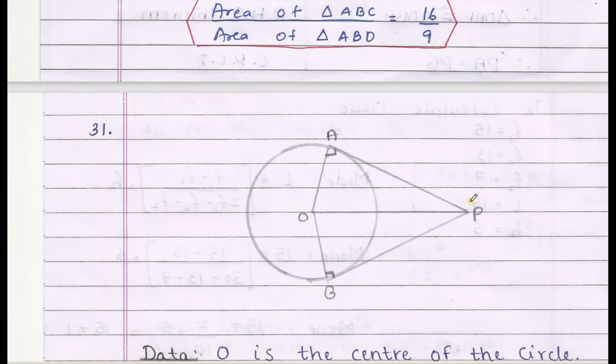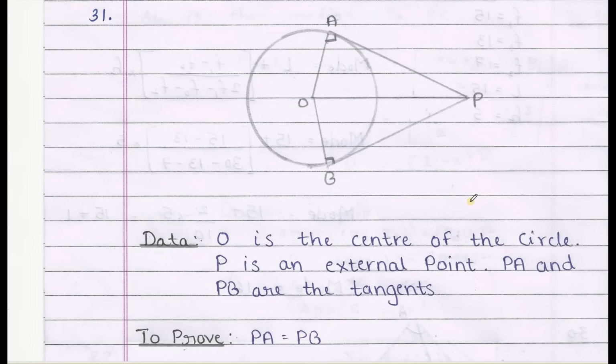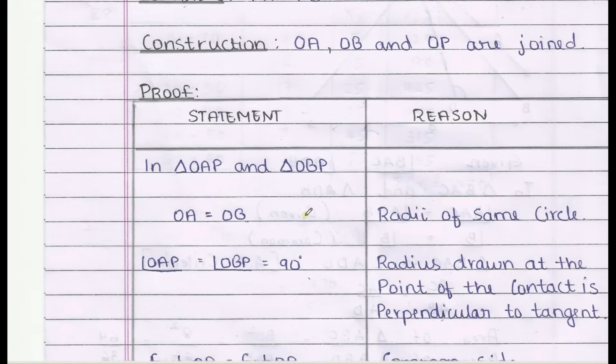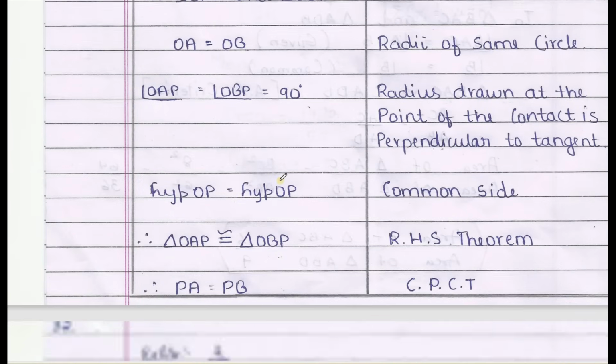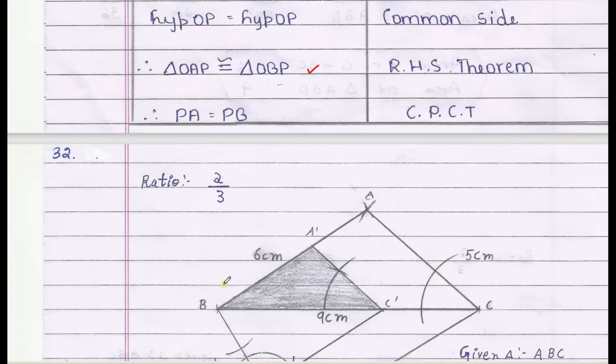31st question, most repeated question. Theorem, 3 marks theorem: the lengths of tangent drawn from the external point to a circle are equal. First draw the figure, data from the figure itself we can write, to prove, construction, and you need to use the RHS theorem, and by property corresponding parts of congruent triangle, PA will be equal to PB, hence proved.